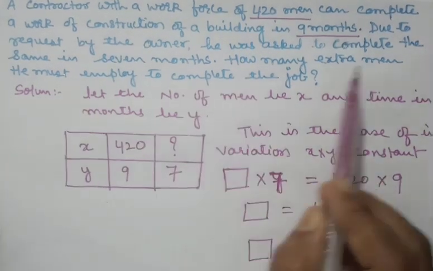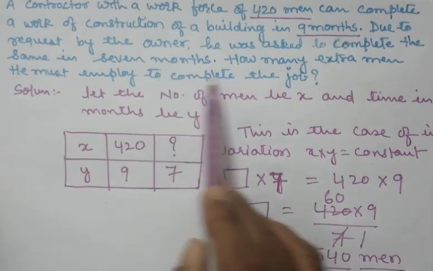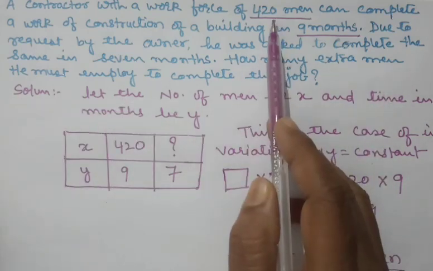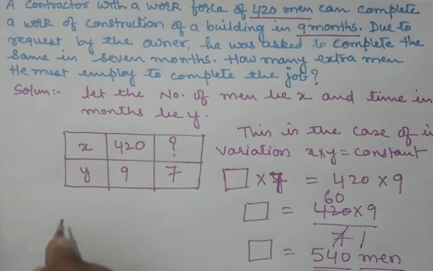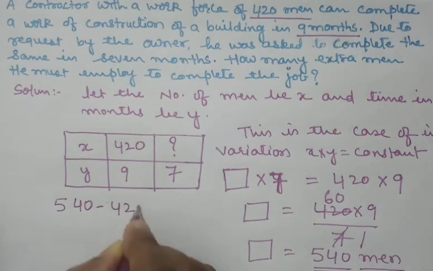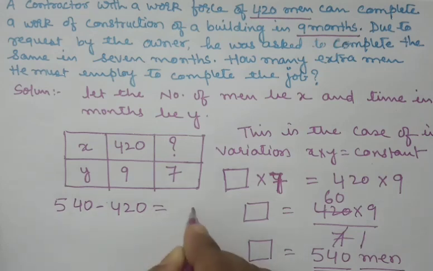But the question, you read again, how many extra men he must employ? Already he has 420 men. So how many extra men he will employ? He will employ 540 minus 420. That will be equal to 0 minus 0 is 0. 4 minus 2 is 2. And 5 minus 4 is 1.